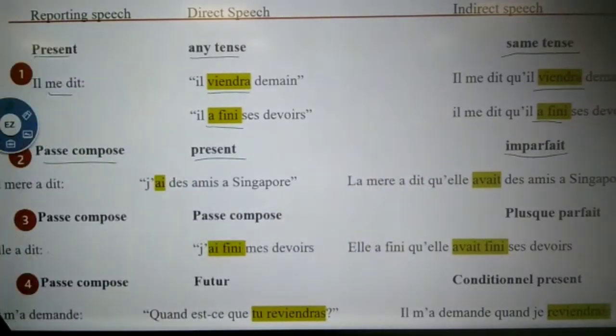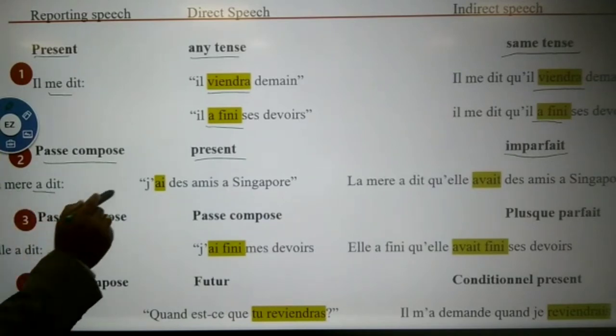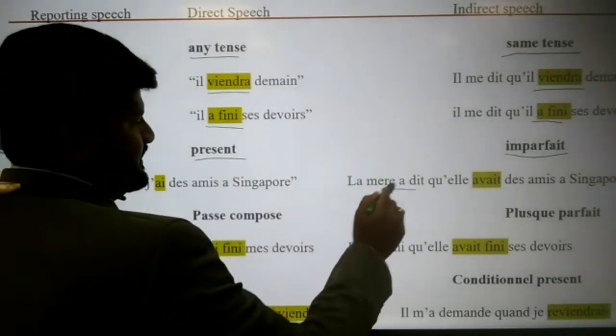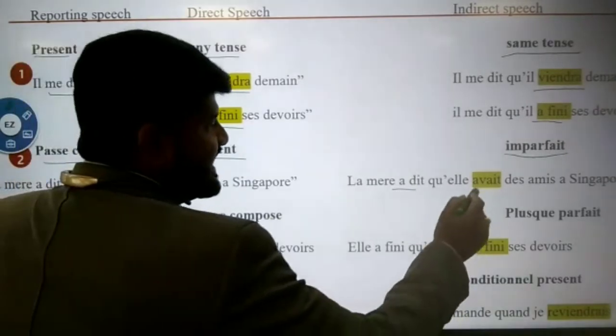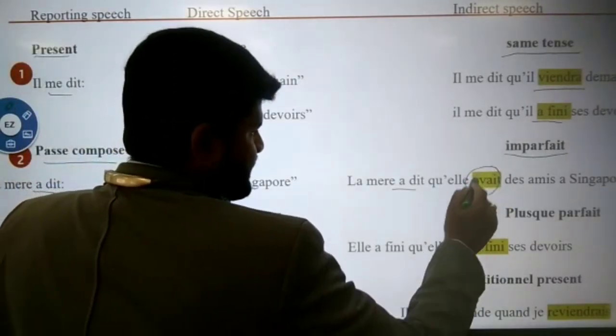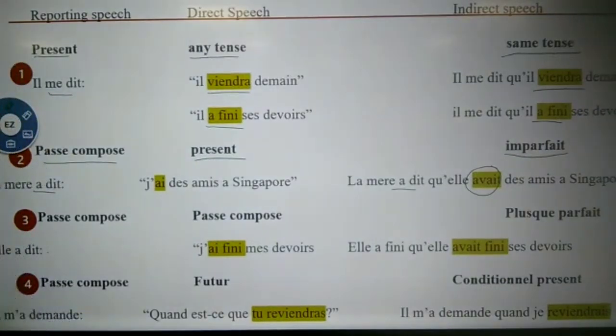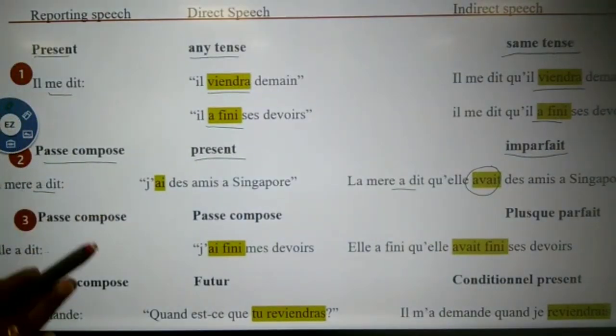Look at the example. La mère a dit, passé composé, J'ai des amis à Singapour. I have some friends in Singapore. La mère a dit qu'elle avait des amis à Singapour. She was having, just same in English.